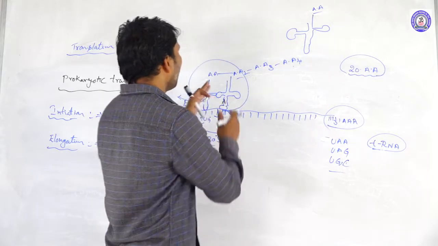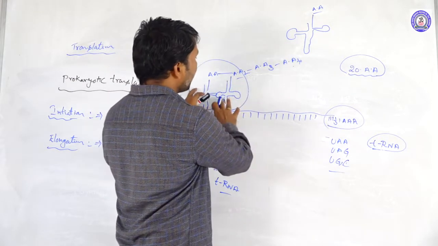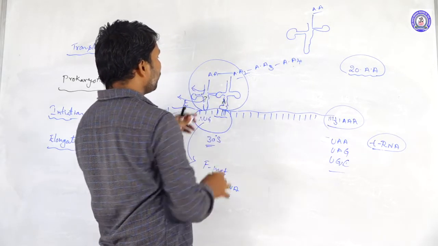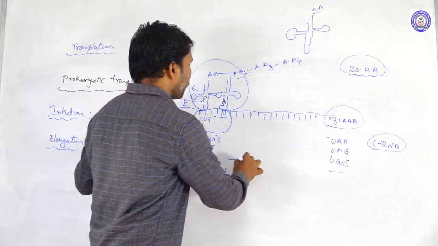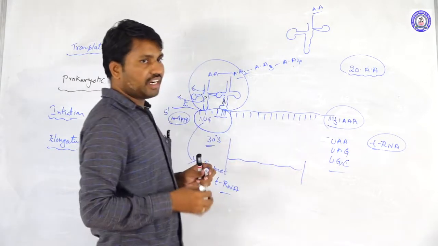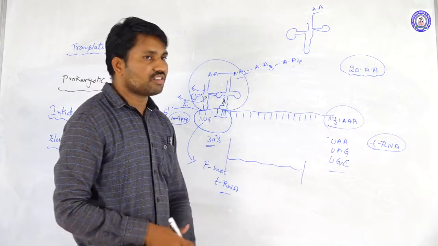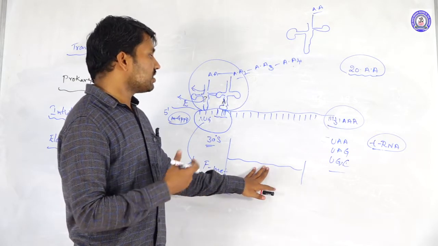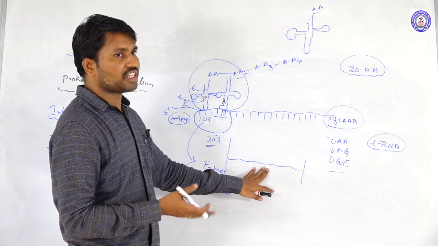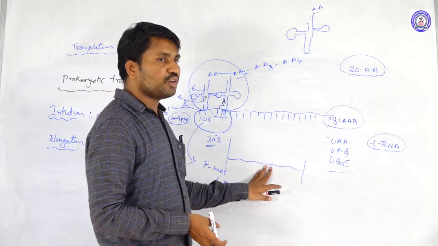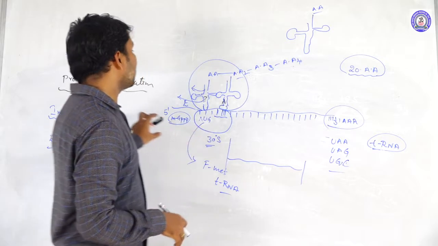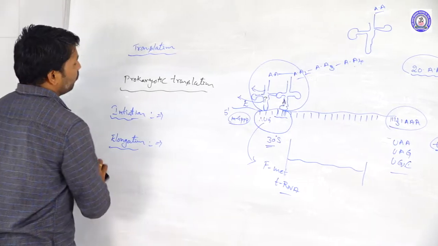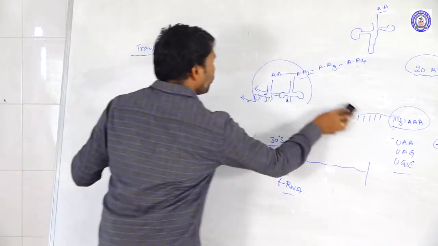As it moves further, the A site is vacant, and later the tRNA is released from the P site. The polypeptide chain is terminated, meaning it is released into the cytoplasm. This polypeptide chain then undergoes further modification through primary, secondary, tertiary, and quaternary structures, producing specific protein molecules. So this is the simple prokaryotic translation. Then we go to eukaryotic translation.